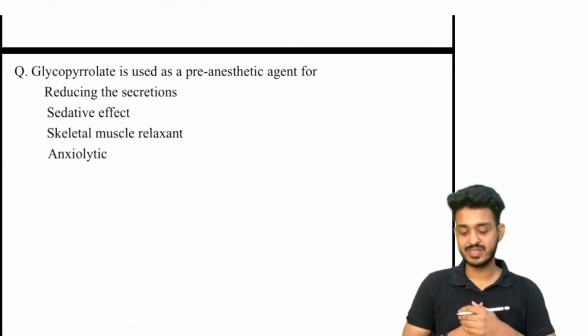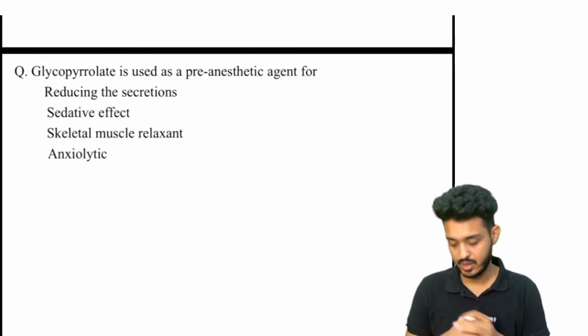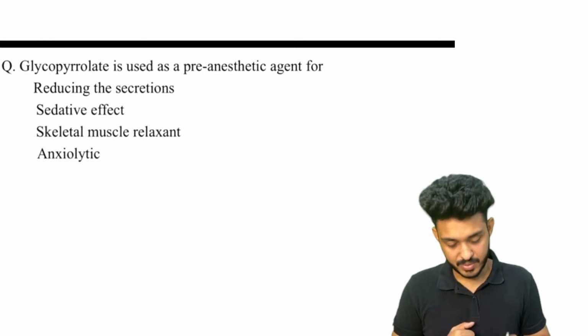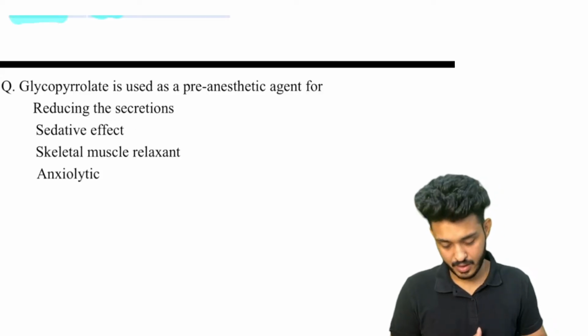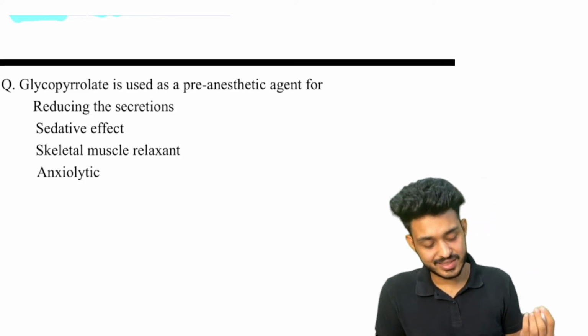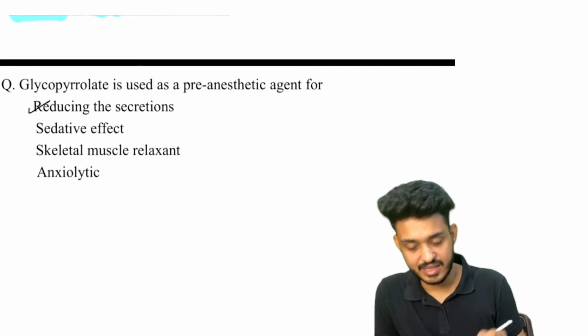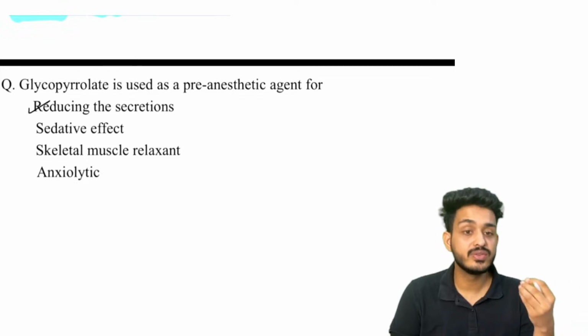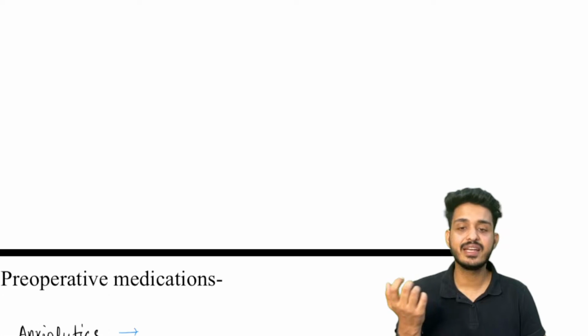Please try to answer this question. Glycopyrrolate is used as a pre-anesthetic agent for what? What is the purpose? Glycopyrrolate is used as a pre-anesthetic agent for reducing the secretions, guys. We are using it for reducing the secretions so that the patient cannot aspirate. Glycopyrrolate is an anticholinergic drug.